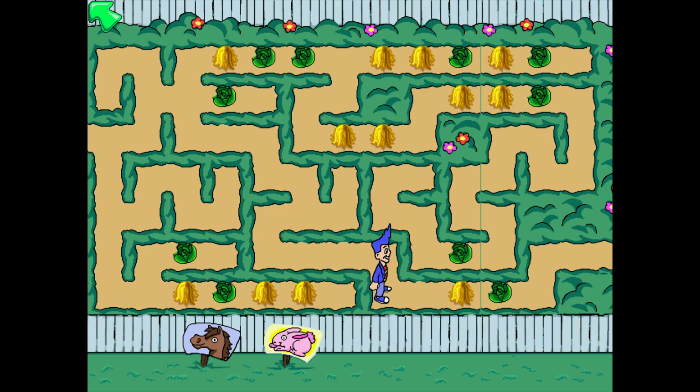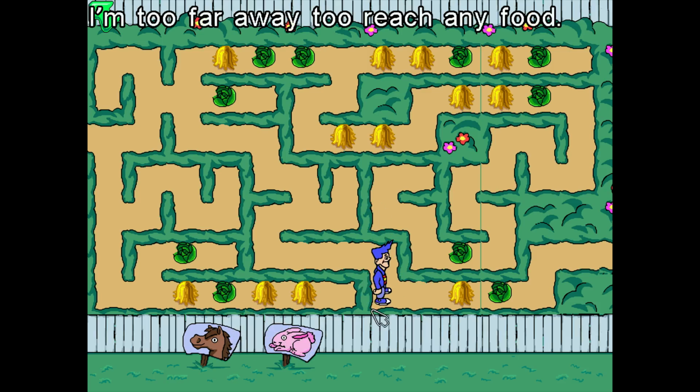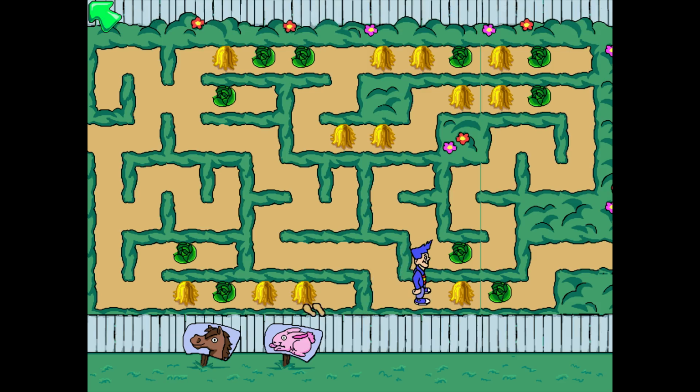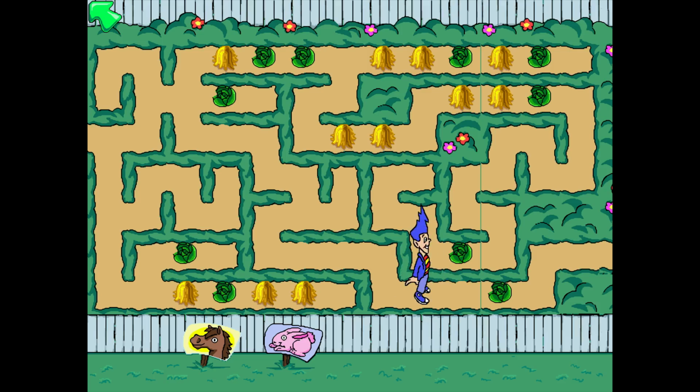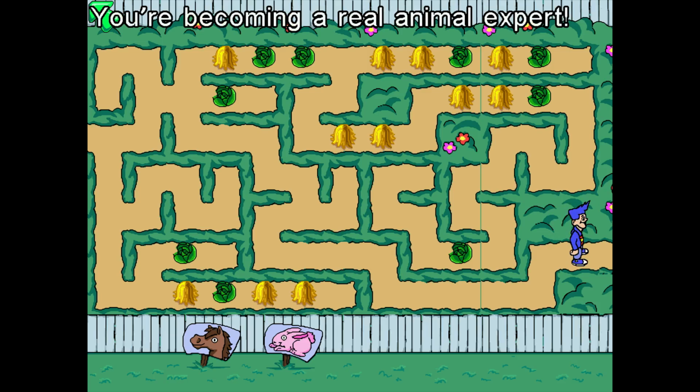Repetitive, annoying, I imagine. I imagine a kindergartner may not be willing to put up with this. Let's see. Walk here, and let's walk to the next puzzle. You're becoming a real animal expert.